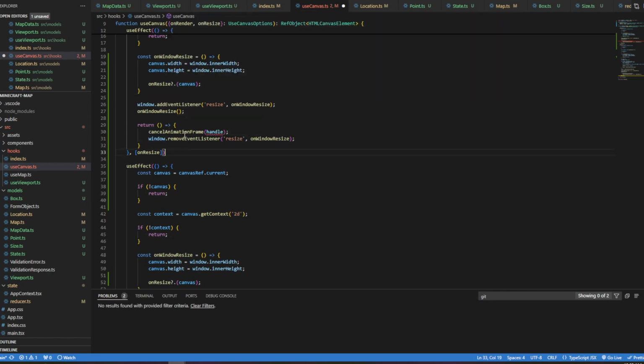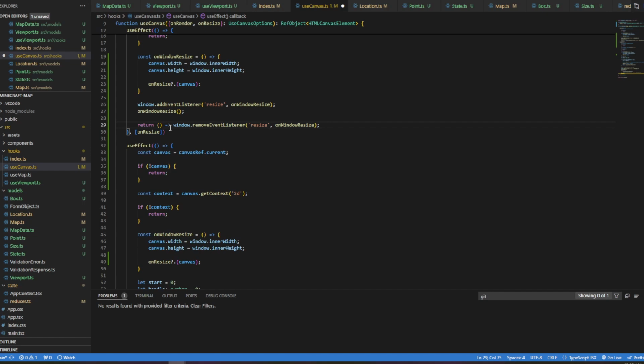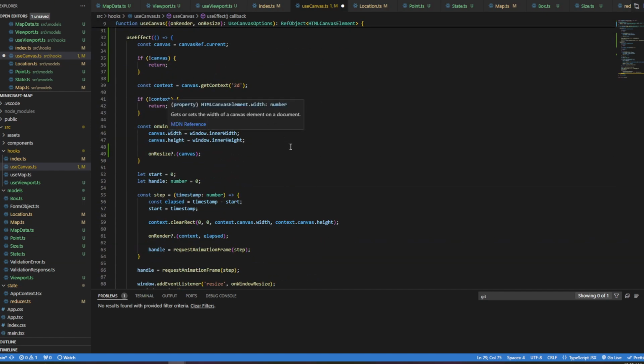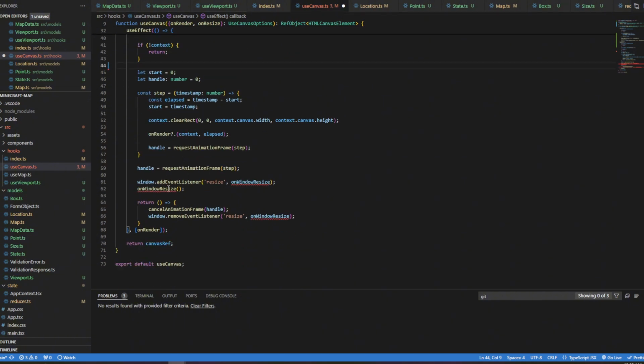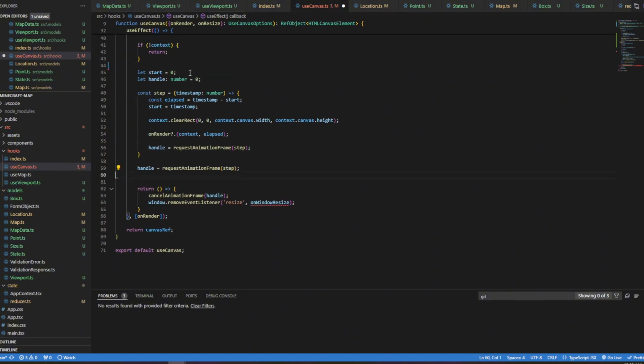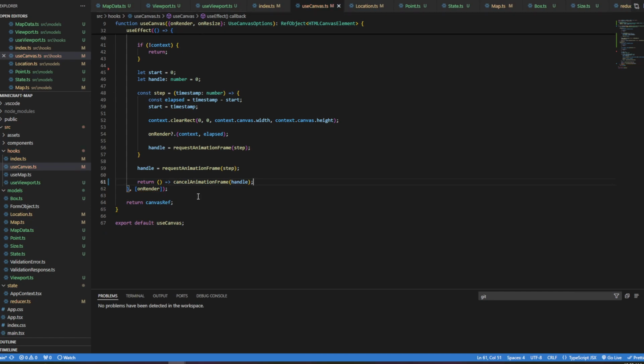And then here in this thing right here, we are not going to have this, and then we can just take these brackets out and do a simple one-line arrow function return. And then here, I'm not going to have this on window resize. I am not going to add this listener here because that's done up in the other event handler, and then this is not going to be here. And again, this becomes a single line arrow function.